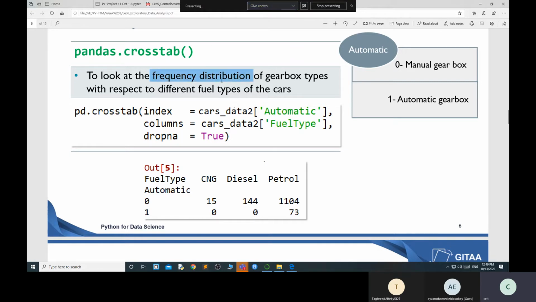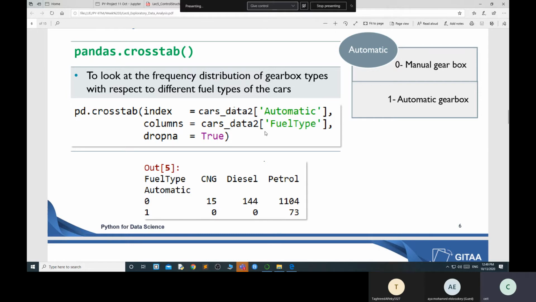So I am checking the frequency distribution on the gearbox and on the fuel type. I just take index car_data automatic, columns car_data fuel type, and it will show you. In automatic I have only two categories, 0 and 1. So for CNG, I have 15 cars, 0 automatic. That means there is no automatic car available in CNG, because it's showing 0.